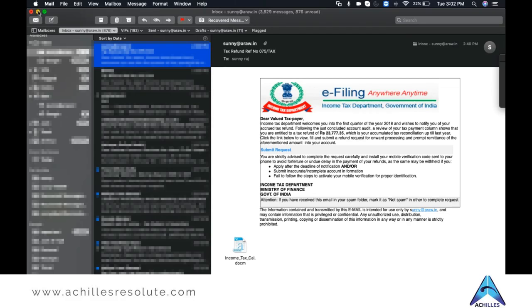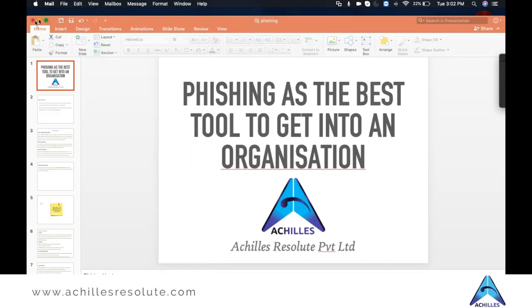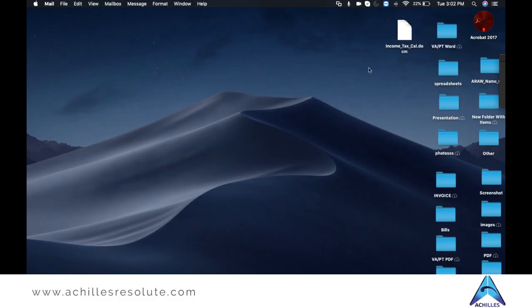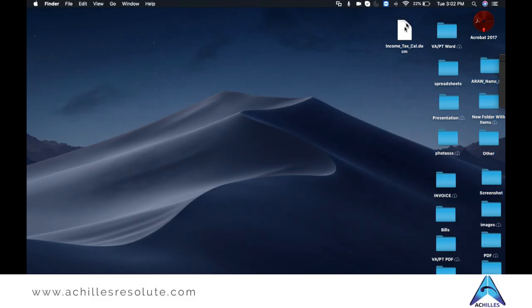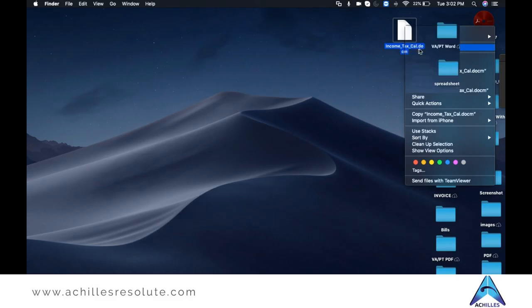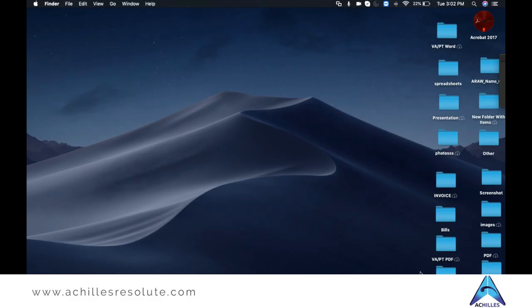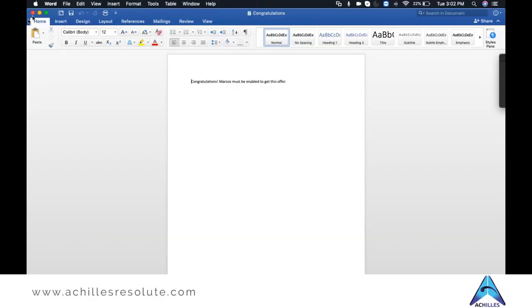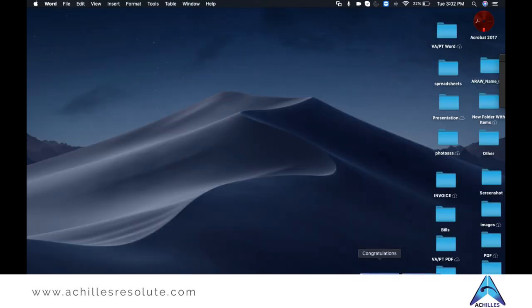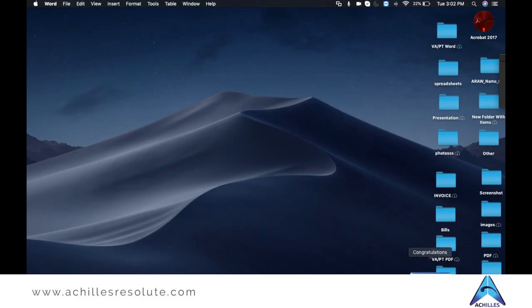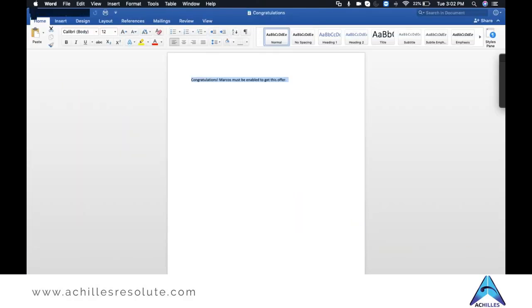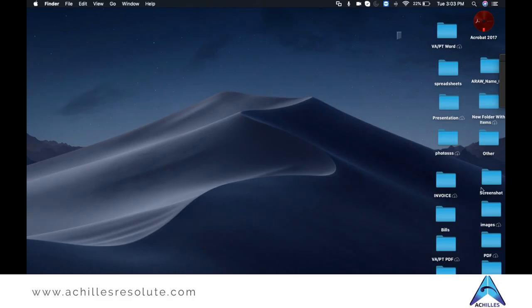Alright, I would just like to show something here before I proceed further. So you can see my screen, right? My screen only has a few folders and it has one file. Let me delete this file. Okay, I'm deleting this file. I'll close a few more files. Okay, so I don't have any more files here. I only have a few folders, as you all can see. Now I'll go back to the email that my colleague received.